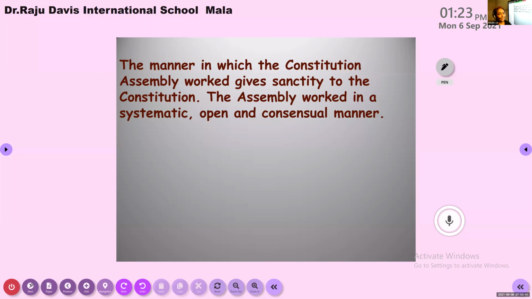In the sense any disagreement, they will discuss it out openly. Whatever they were discussing was transparent. Everybody could know what was happening in the Constituent Assembly. It made everyone accept the constitution, and it gave holiness to the constitution. So there is no point that we have to reject the constitution.